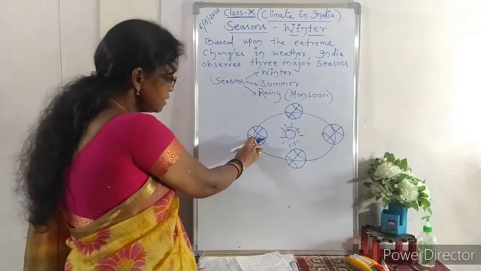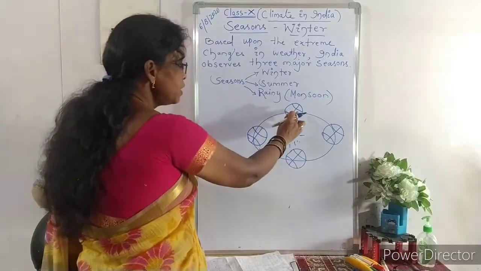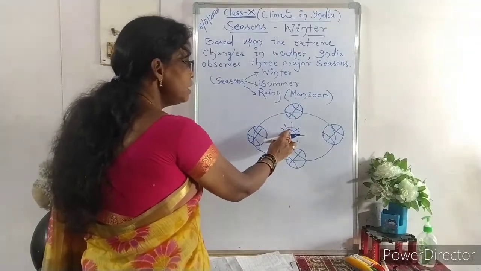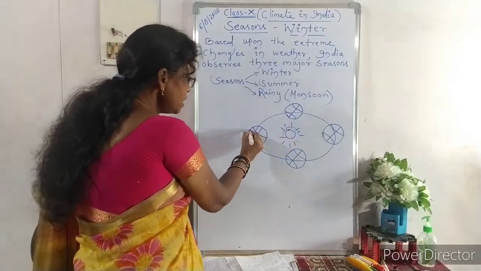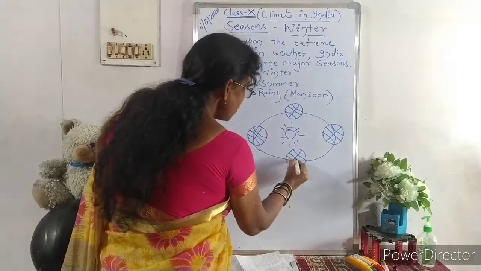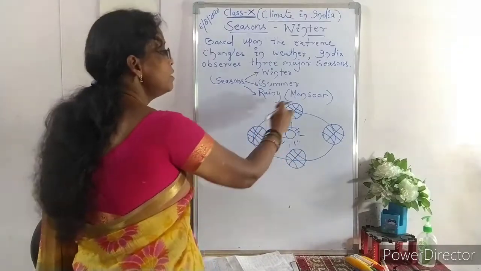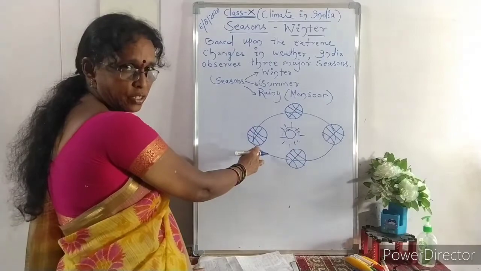As you move along the orbit, different places have different seasons, depending on the incoming solar radiation, the sun's rays. Now you could see the equator in different positions of the earth's movement and how the seasonal changes follow the movement of the earth on its orbit.